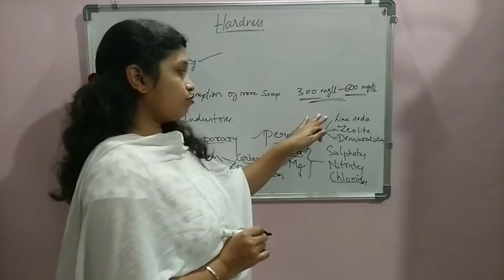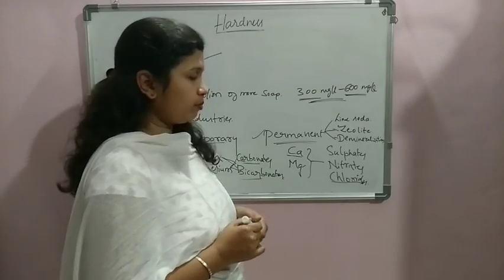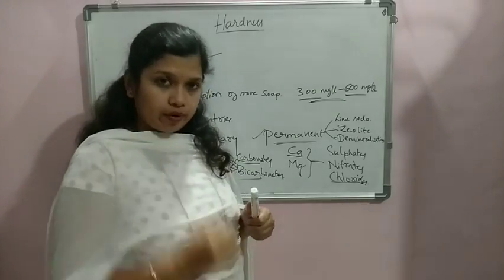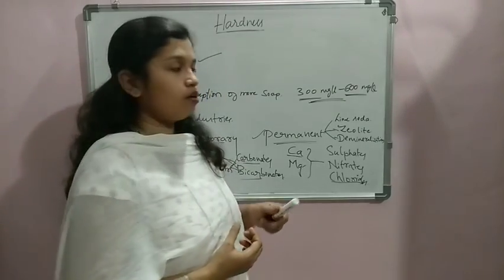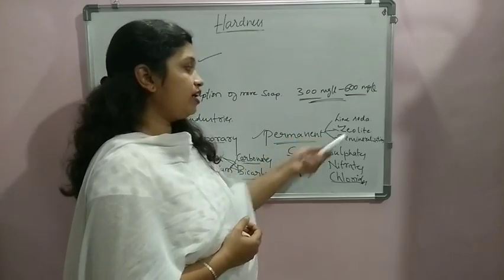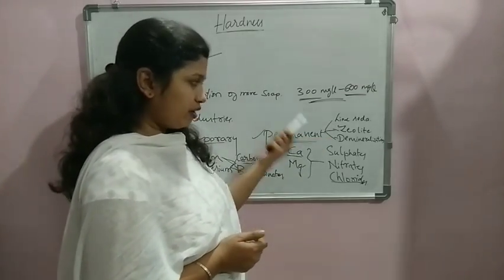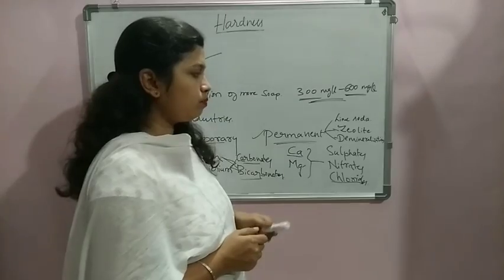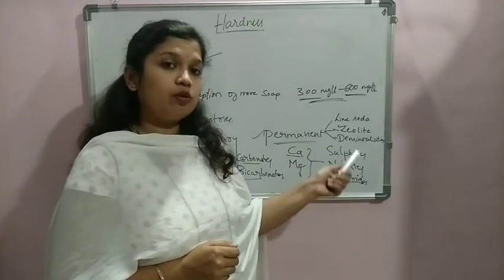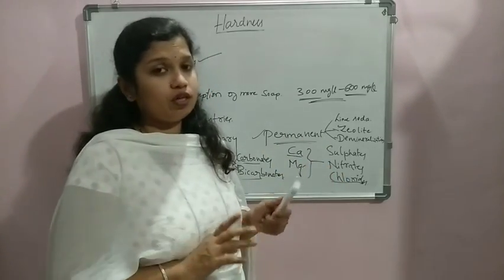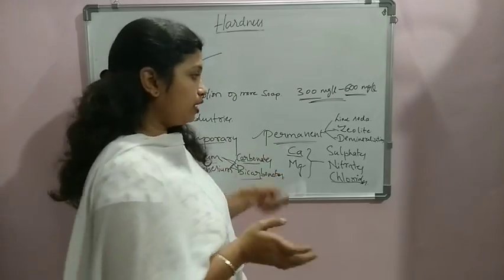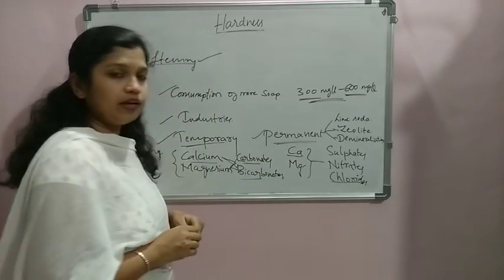But in the case of the lime soda, we can control the degree of the treatment and we can have the required amount of hardness back in the water. So the degree of control is possible only in the case of the lime soda process, whereas zeolite and demineralization are suitable when we are using that water not for drinking but for industries. So let us study these methods in detail now.